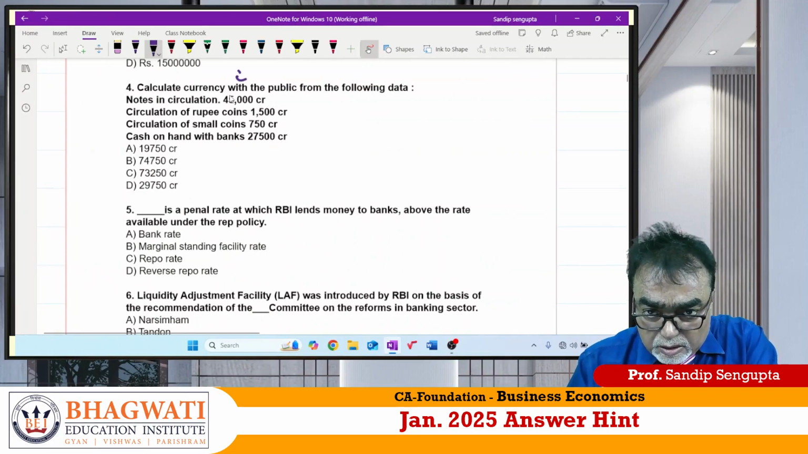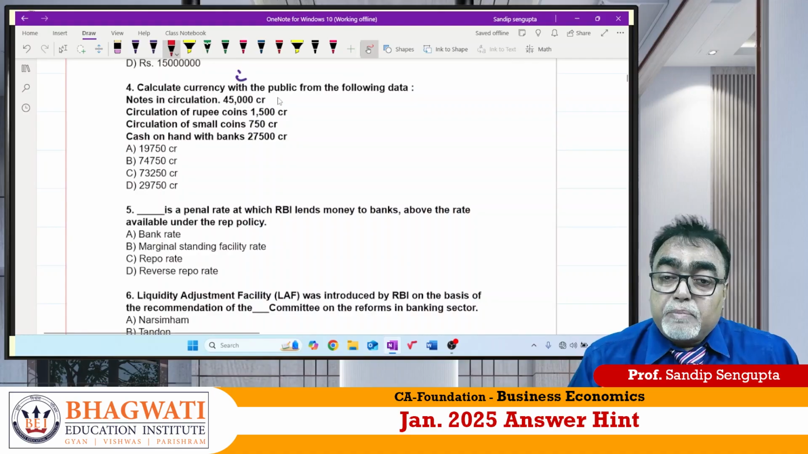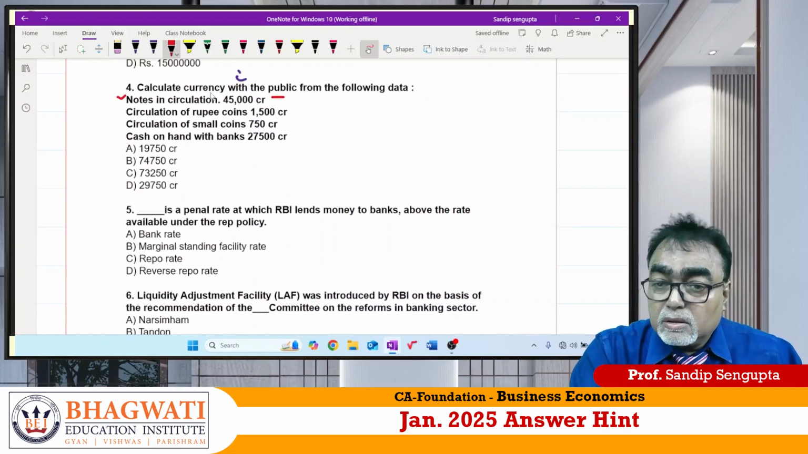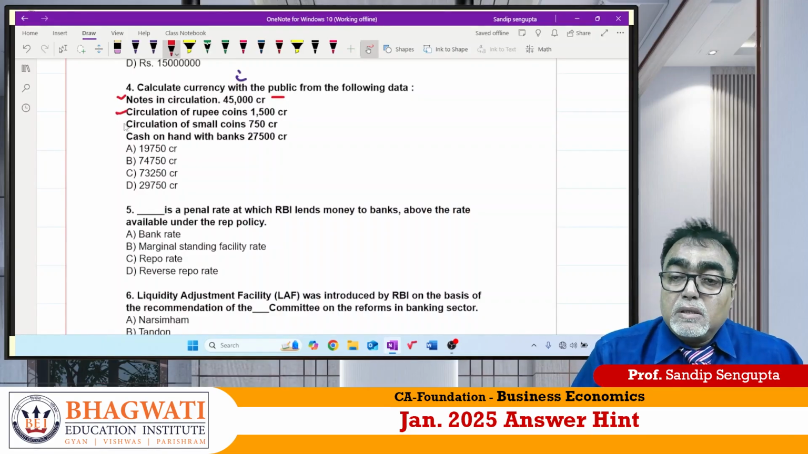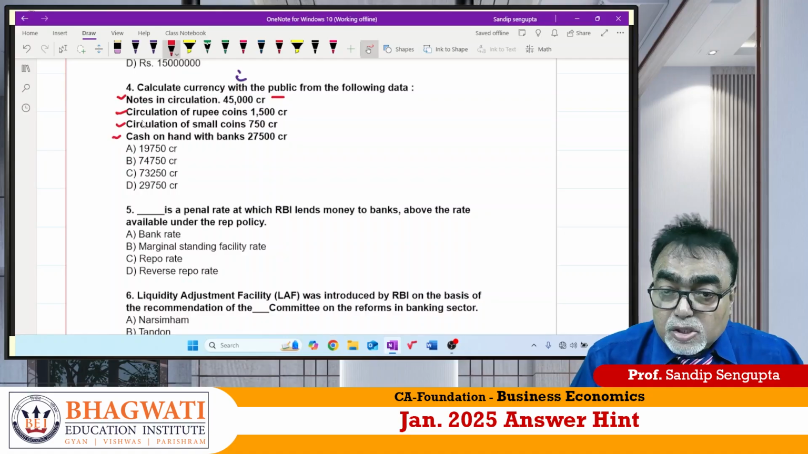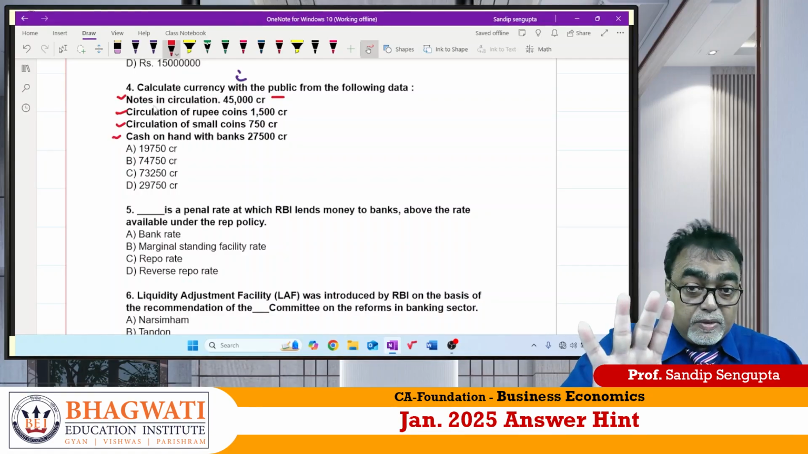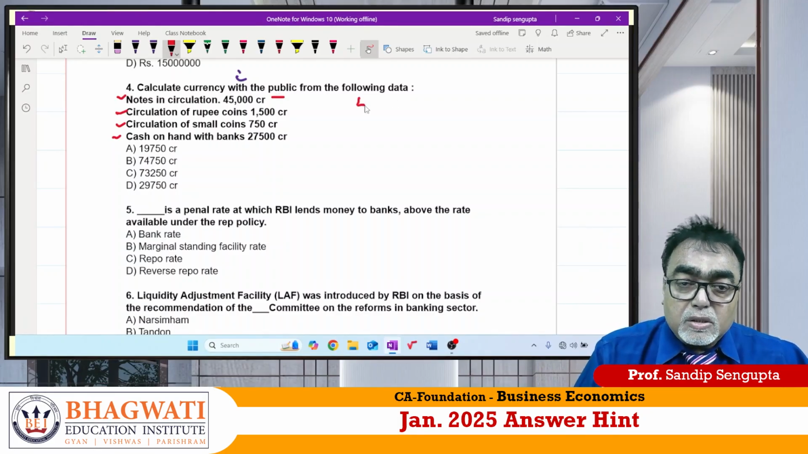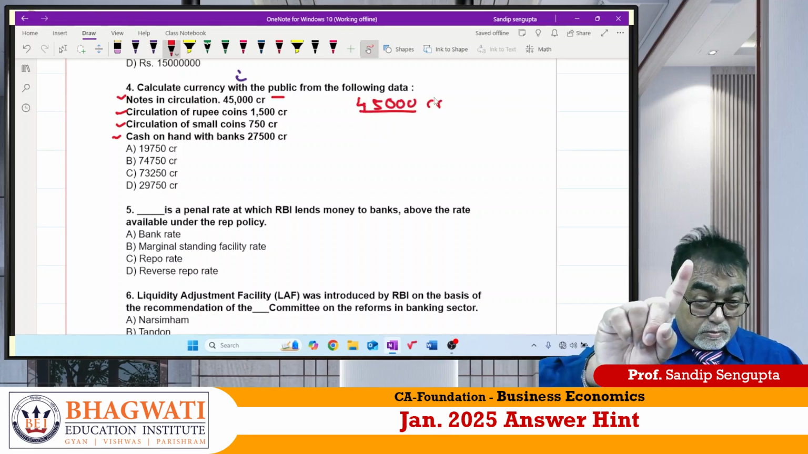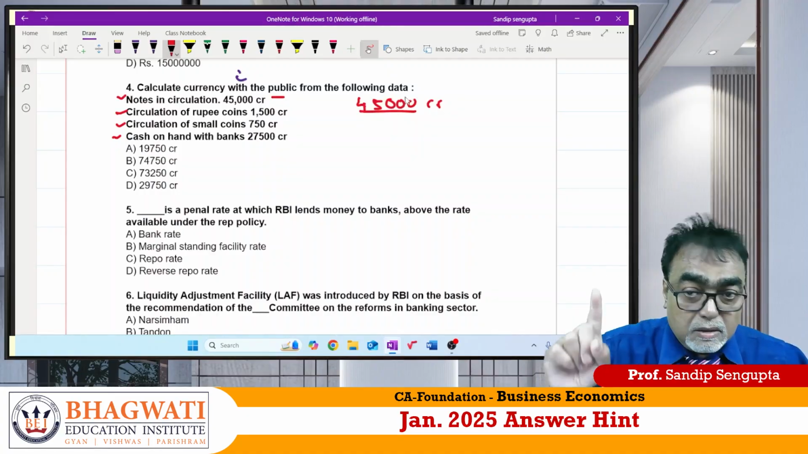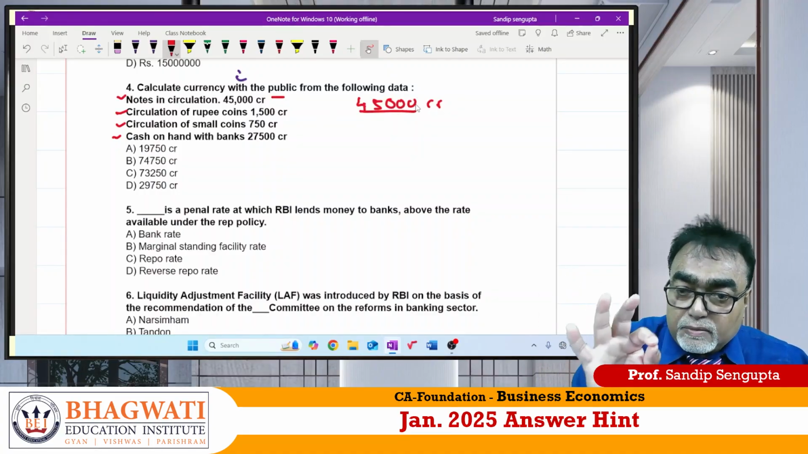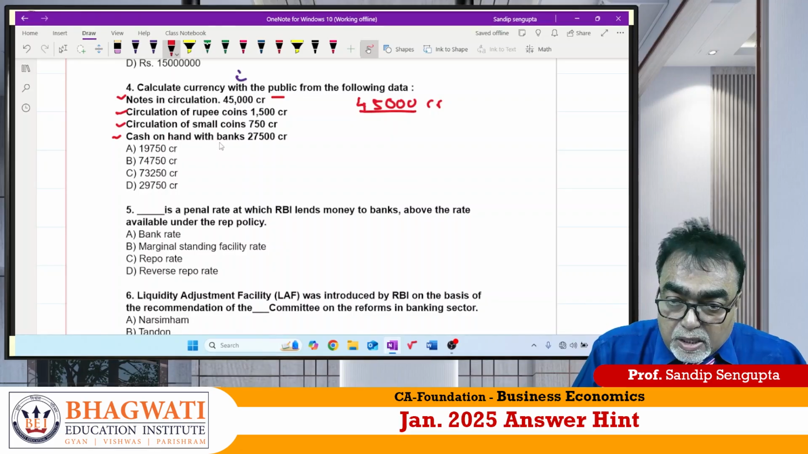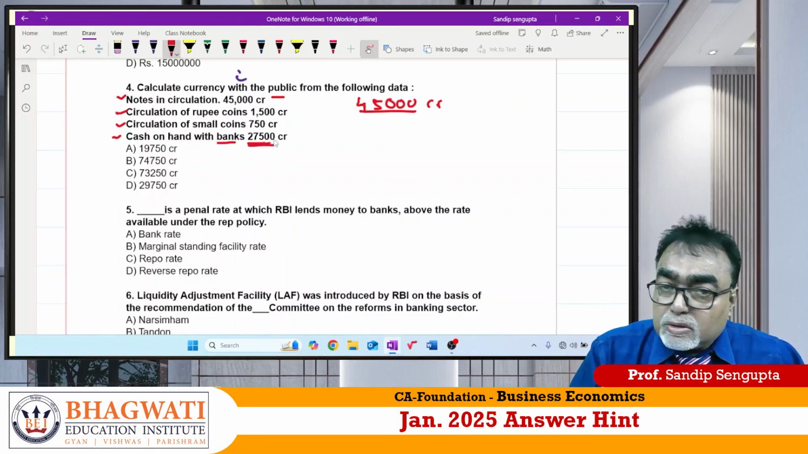Question is what? You have to find out currency with public. The data they gave: notes in circulation, circulation of rupee coins, circulation of small coin, cash on hand with bank. Careful. Currency with public. So total circulation is how much? 45,000 crore, beta. Carefully, they ask you to find out public. So total note circulation is 45,000. But bank cash in hand, bank has 27,500.